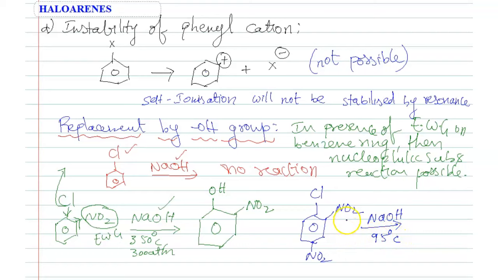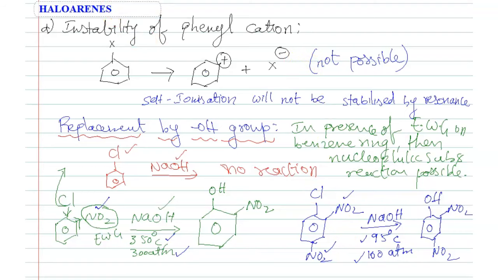What does that mean? The more the electron withdrawing groups, the lower temperature and lower pressure are sufficient. Then chlorine is replaced by OH. With one electron withdrawing group present, high temperature and high pressure are required. Suppose two are present, lower temperature and lower pressure are required, compared to the first one.